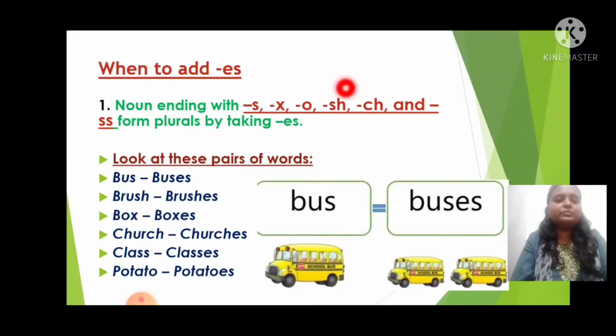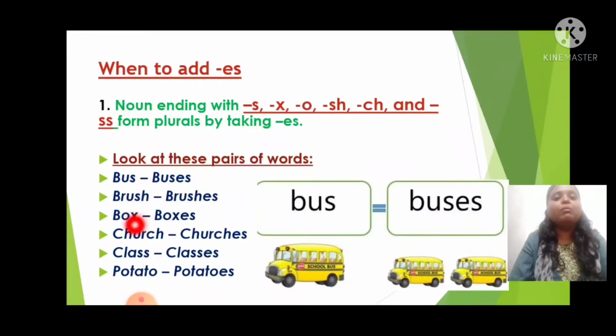Here you can see s, x, o, sh, ch, and ss. Listen carefully, any singular noun which is ending with s, x, o, sh, ch and ss, there we will add es. For example, bus, it is ending with s, here we will add es, so bus, buses.